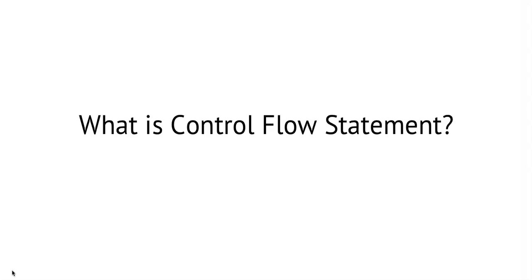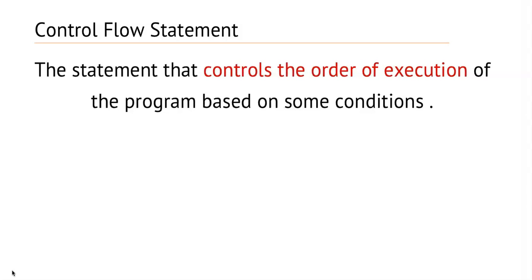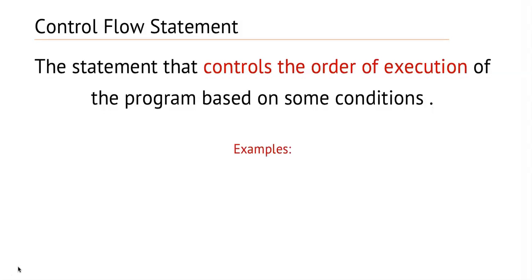Now let's understand control statement or control flow statement in Python. Control flow statement is a statement that controls the order of execution of the program based on some conditions. So basically, it decides the flow of execution of set of instructions in the program. For example, if else, for, while, etc.